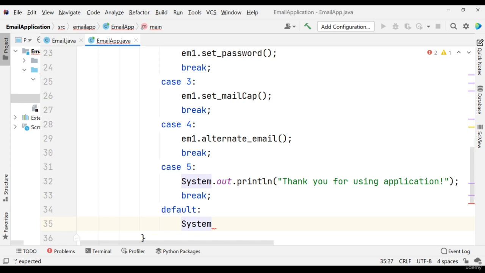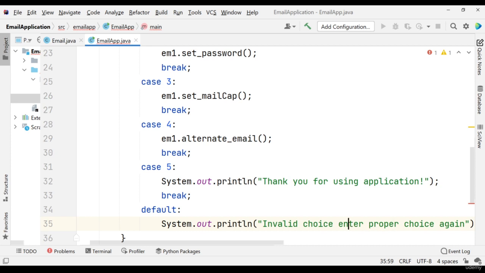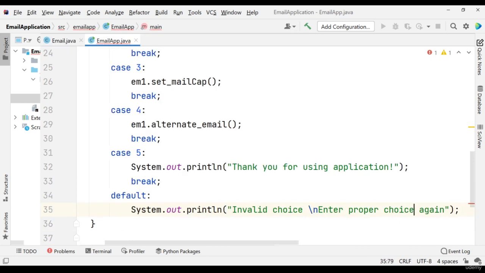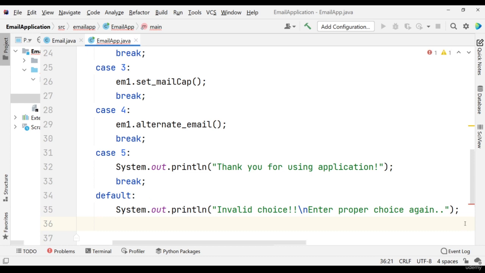As you can see, it is very good practice to create a default condition. System dot out dot println, invalid choice, enter proper choice again. Before that, I will put /n here to avoid this. Invalid choice, enter choice again. Okay, so we are done with this.